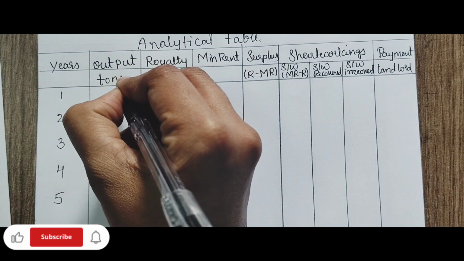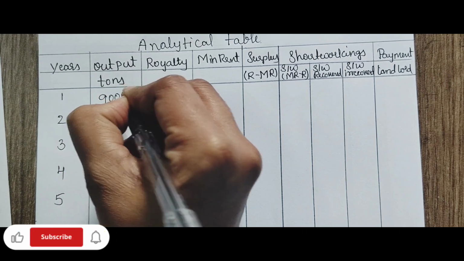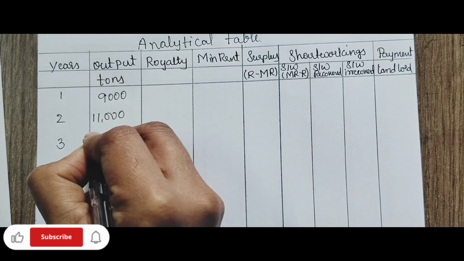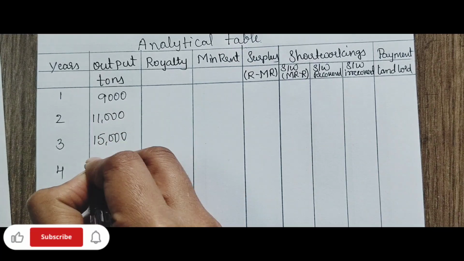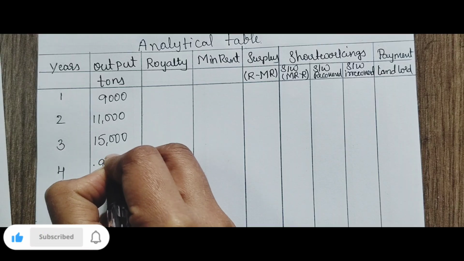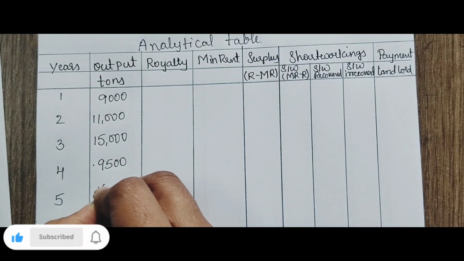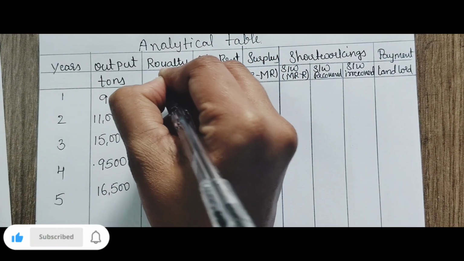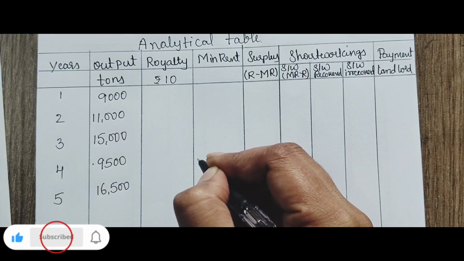Output is given in tons, and it is for the first year 9,000, 11,000, 15,000, then 9,500, 16,500. Royalty is rupees 10 per ton.